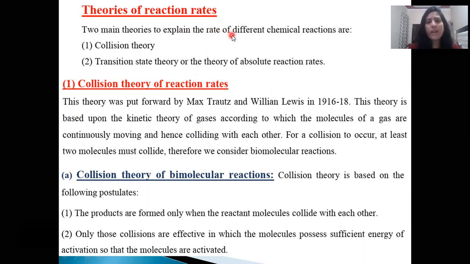Two main theories to explain the rate of different chemical reactions are collision theory and second is transition state theory or theory of absolute reaction rates. First is collision theory of reaction rates.